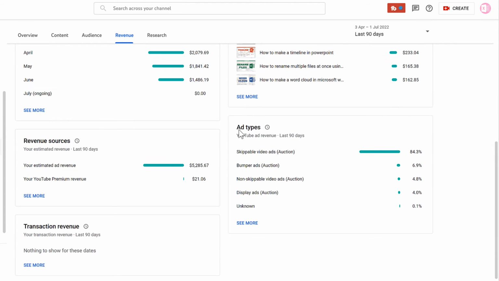Then we can also see down here that most of the ad revenue comes from skippable video ads. And we can also see the amount of money that I get from ad revenue and also the amount of money that I get from YouTube Premium. And we can compare these numbers in more detail.